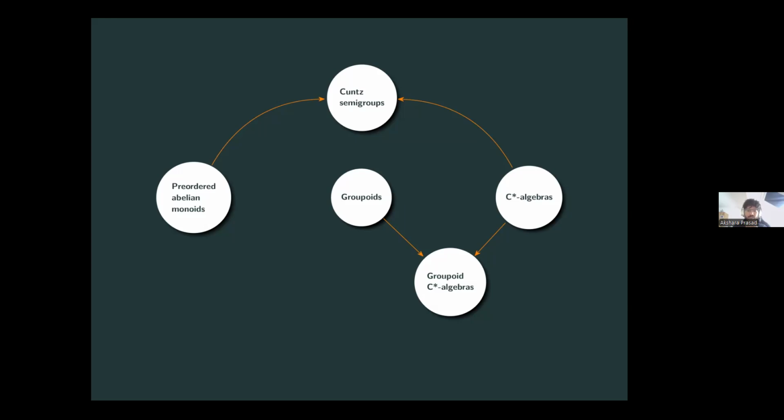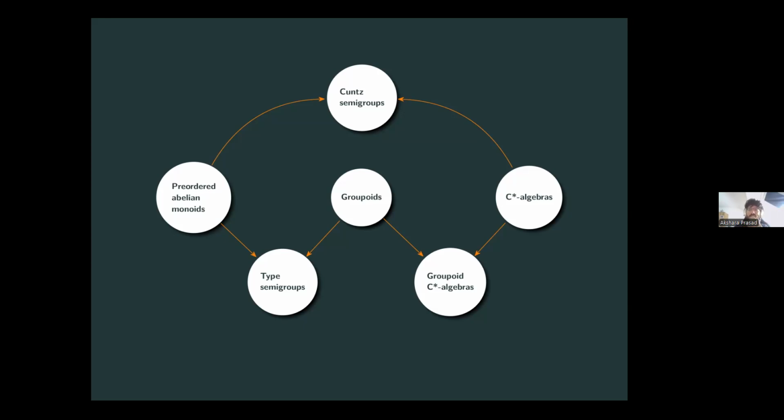And the question is, how can we complete this picture? Can we go from pre-ordered monoids to groupoids to C*-algebras and encode information about the dichotomy? That is exactly what we do with the type semigroup. From C*-algebras to groupoids, we lose some information, of course. And from groupoids to pre-ordered monoids, we will lose some more information. But if we can encode information about this dichotomy and also some more information that can be useful that we can track about the C*-algebras, that is good enough. And that is what we do here.